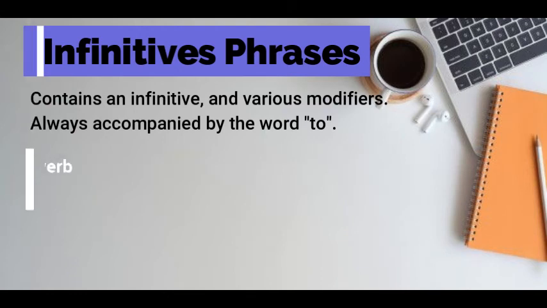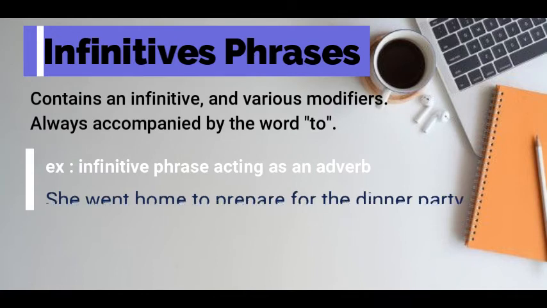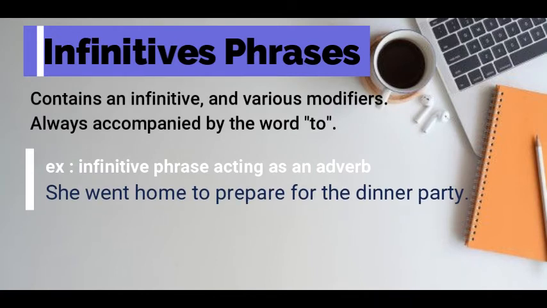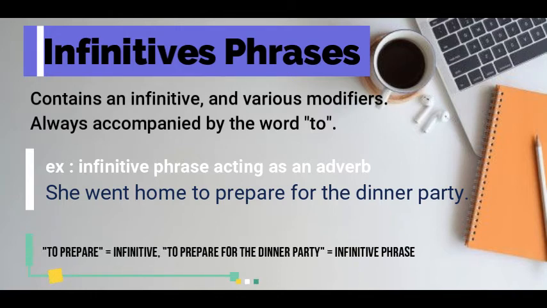Here's an example of an infinitive phrase acting as an adverb. She went home to prepare for the dinner party. In this example, to prepare is acting as an adverb. It's modifying the verb went. But we're looking at an infinitive phrase because there are a couple of modifiers. The sentence didn't end with to prepare. It ended with to prepare for the dinner party.